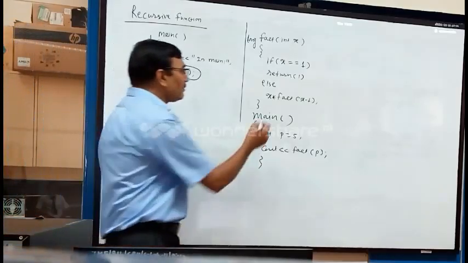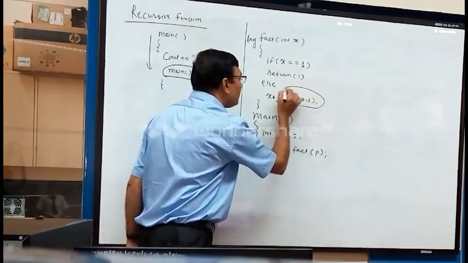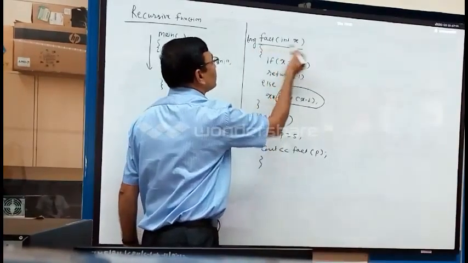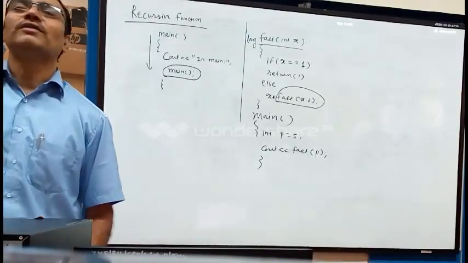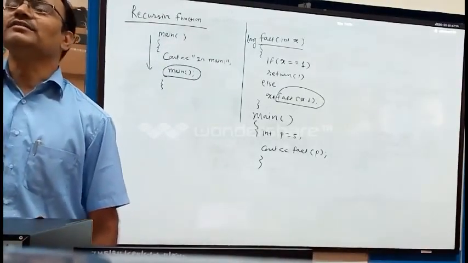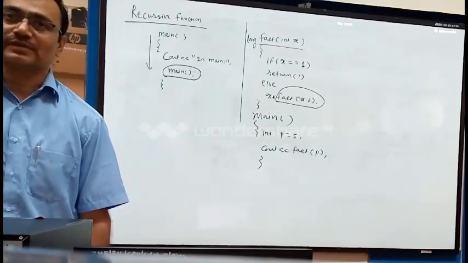So this is a call of the same function within the definition of the function. So a function when it is called within itself is called a recursive function.